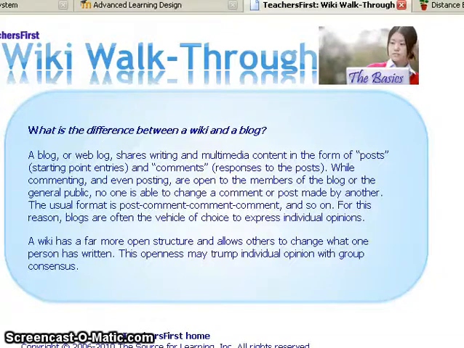Now, the openness may trump an individual opinion. As we talk about some of the drawbacks, it also might not be accurate, and hasn't been vetted. So when working with these in a K-12 setting, we need to make sure that someone monitors or moderates the wiki so that students are getting appropriate information that is accurate.